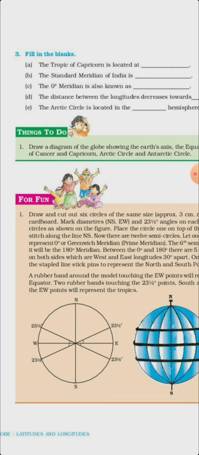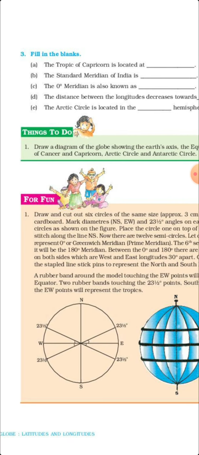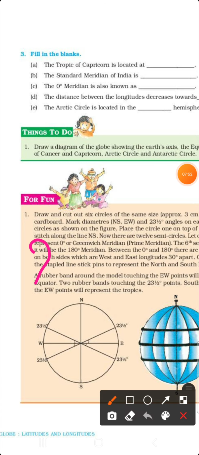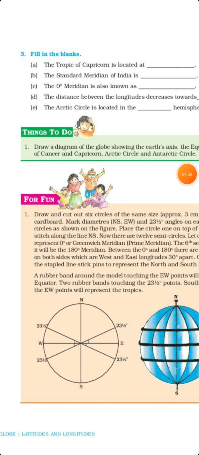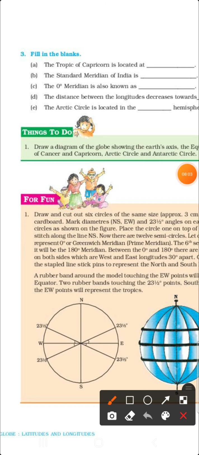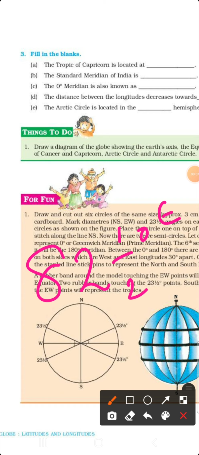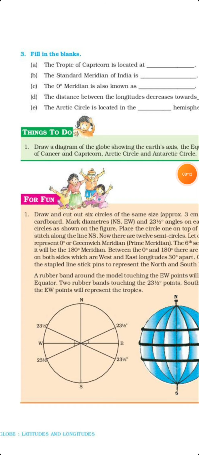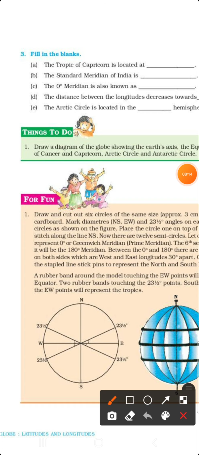The Tropic of Capricorn is located at 23 and half degree south. Then second, the standard meridian of India is 82 and half degree east. Then third, the 0 degree meridian is known as the prime meridian.